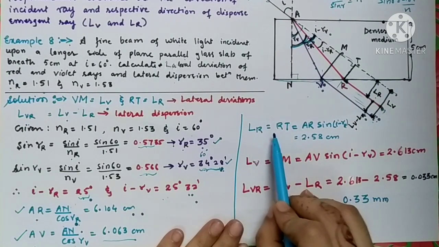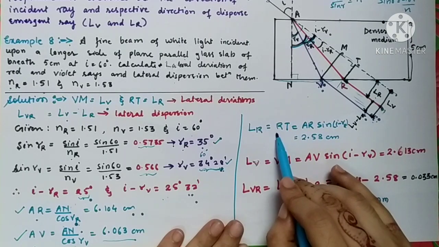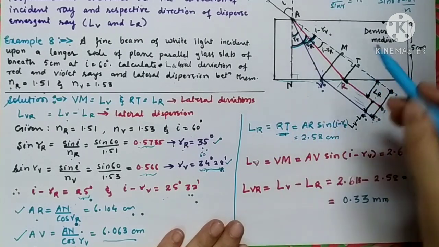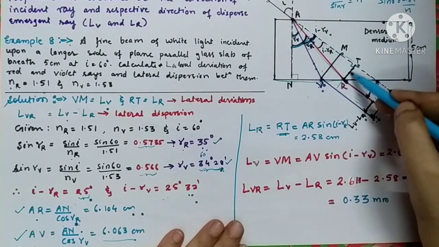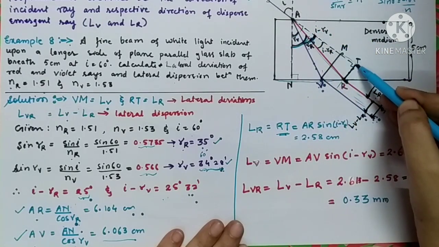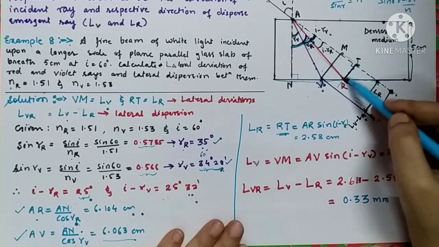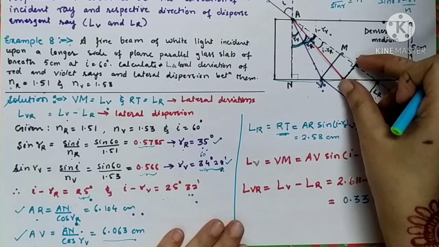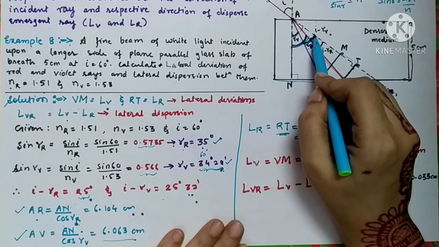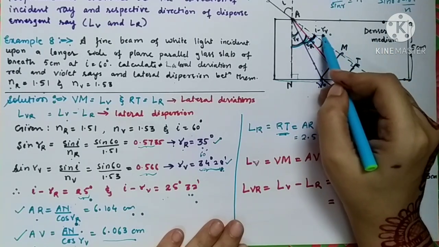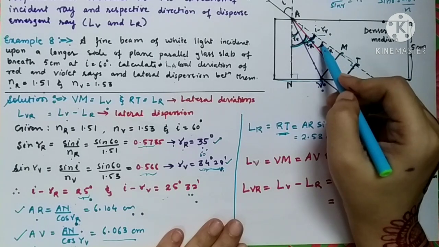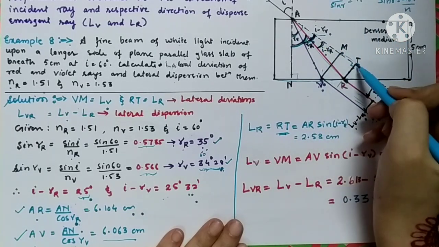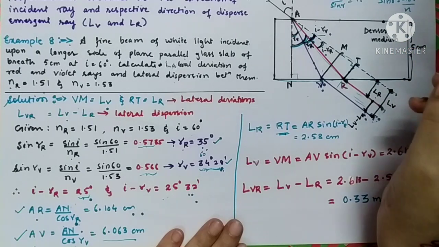We all know that LR is nothing but RT, this side. Now take this angle into account. RT is the opposite side of this angle I minus RR.